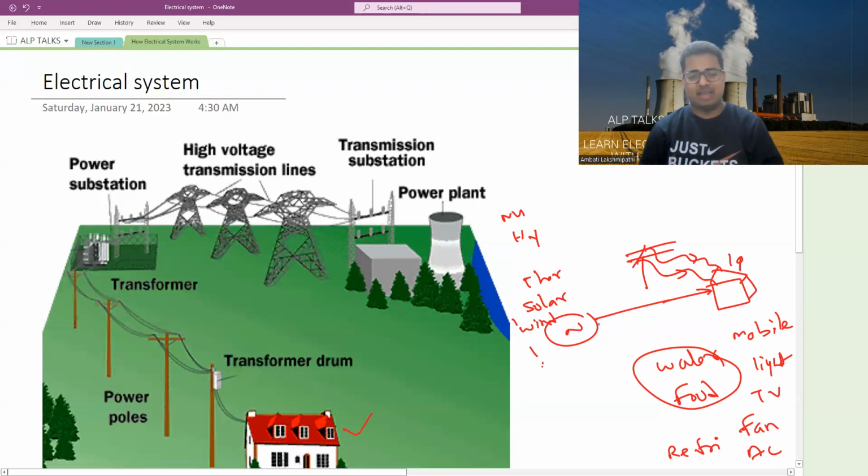That's nice. Okay. Then what is the case if your neighbor needs power from your generator? What is the case if your neighboring village needs power from your village? What is the case if some village, 5 villages after your village, needs power from there? It is possible only through this electricity network system. Okay. A lot of systems will be there in between. A big electricity network will be there. Power lines will be there. Transmission lines will be there. Transformers will be there. Electrical components will be there. Many things will be there. We will see those things in the coming days in a detailed view. Okay. So somehow you are getting power.